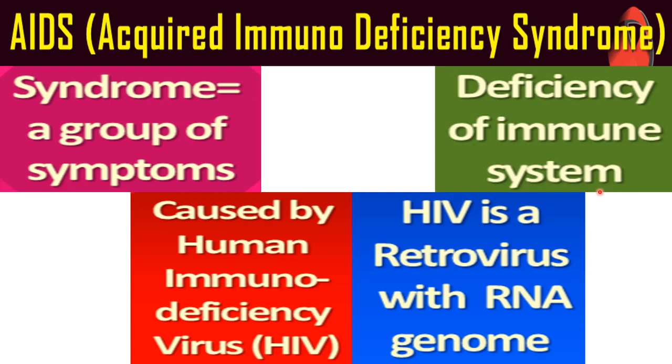And what is the cause of AIDS? It is caused by human immunodeficiency virus, that is called HIV. Now this HIV is a retrovirus. Retrovirus means the viruses having RNA as their genetic material. In most organisms, DNA is the genetic material, but there are many viruses in which RNA is the genetic material. So retroviruses are such viruses, and HIV is a type of retrovirus. So in HIV, what is the genetic material? RNA.